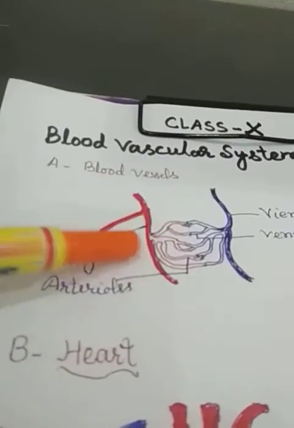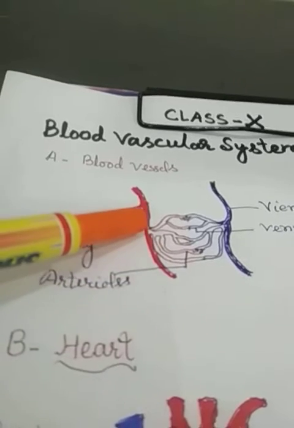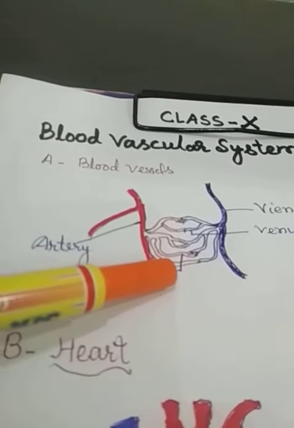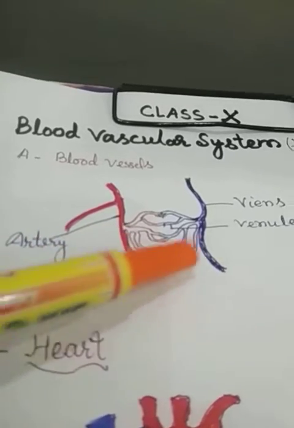My dear students, actually these arteries carry oxygenated blood and veins carry deoxygenated blood.